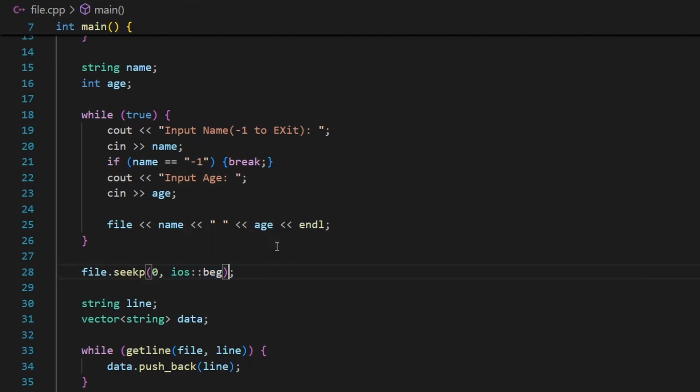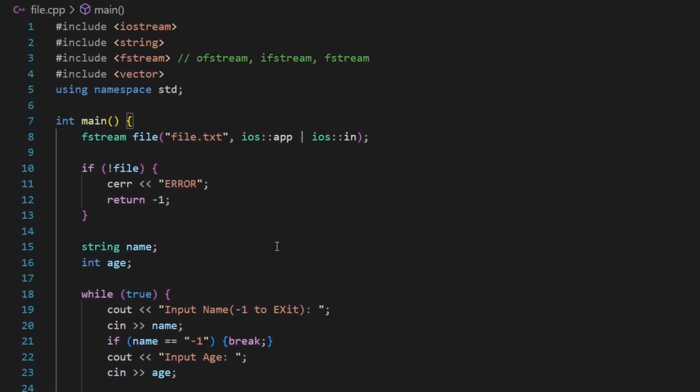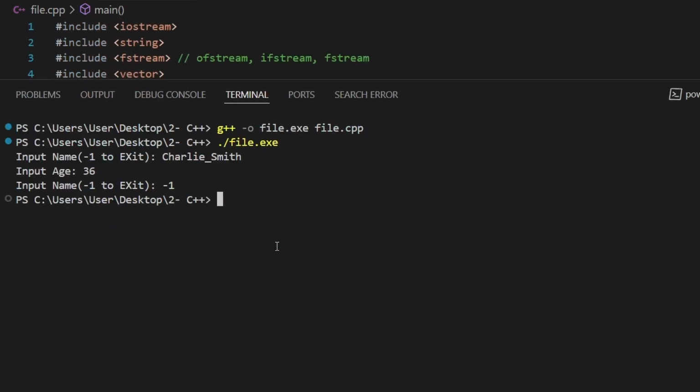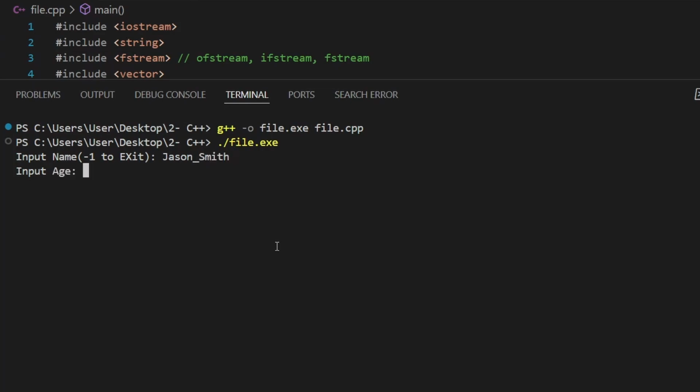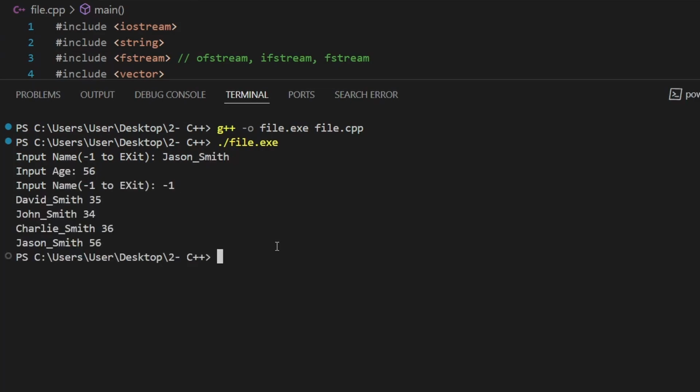So what I'm saying here is I want my cursor to start at the beginning. I want my cursor to point at the beginning. If I say, for example, ios::end, I'm saying that I want my cursor to point at the end. But I don't want that, so I want it to point at the beginning. Now let's go ahead and try it out. So if I go ahead, first of all, clear the interface and now compile and run my code. Let's say, I don't know, Jason Smith, for example. Jason's 56. Let's say -1. As you can see, now it works properly.